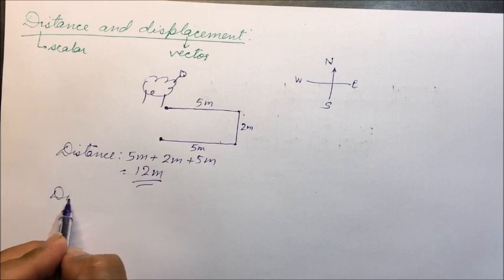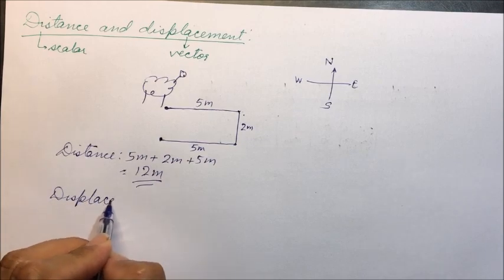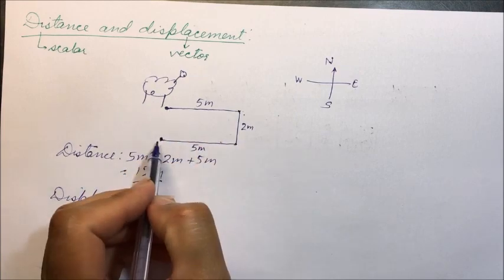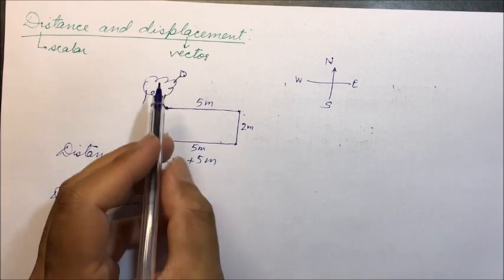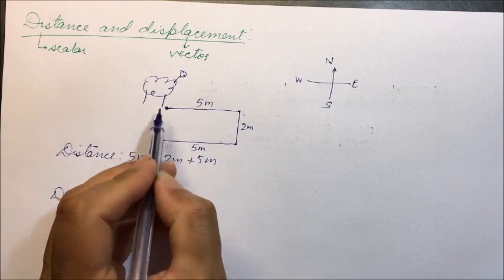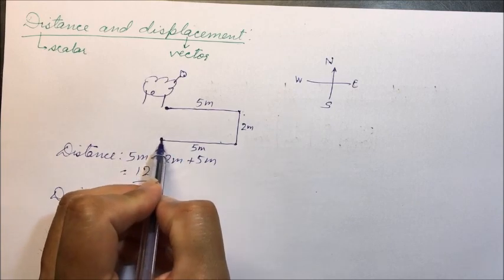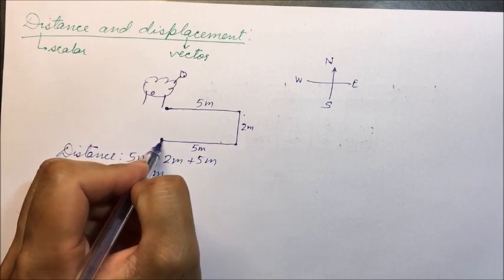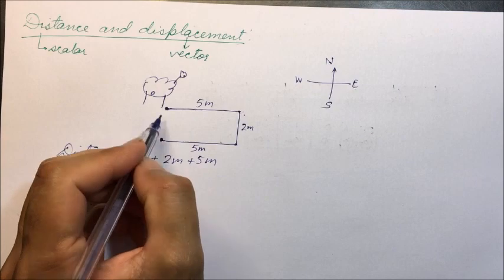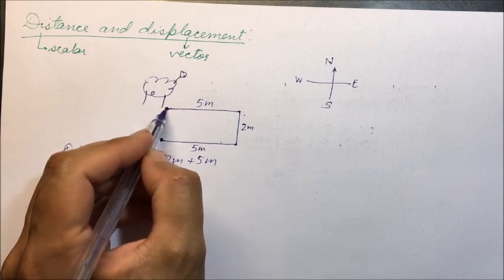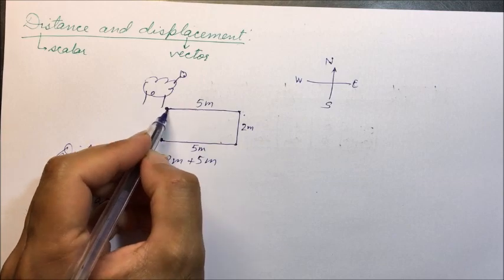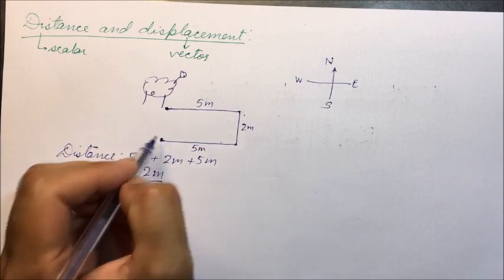But displacement does not depend on the path taken. It depends only on the initial and final position. So displacement means the shortest path or the shortest distance between the initial and final position. It will be the straight line. It will be a straight path. So this will be 2 meters.